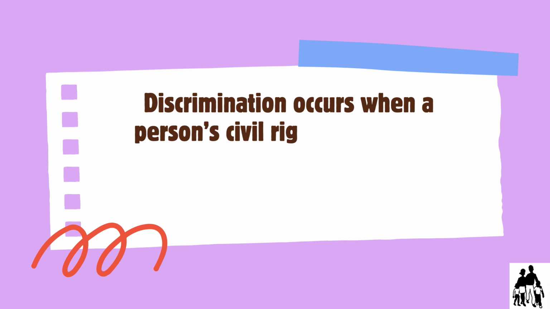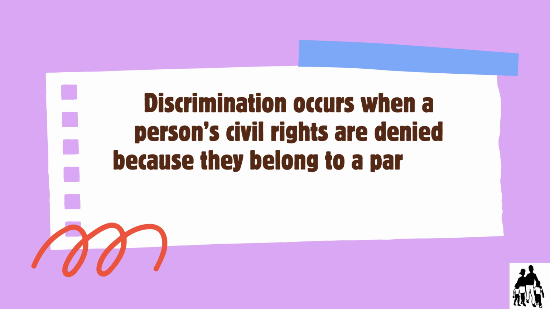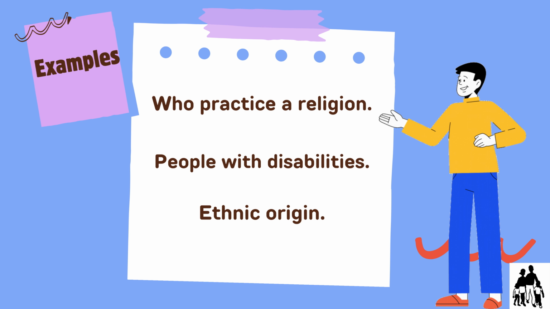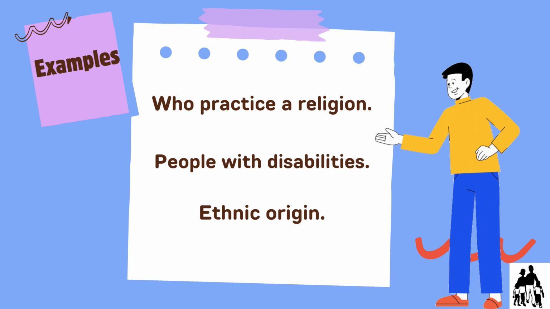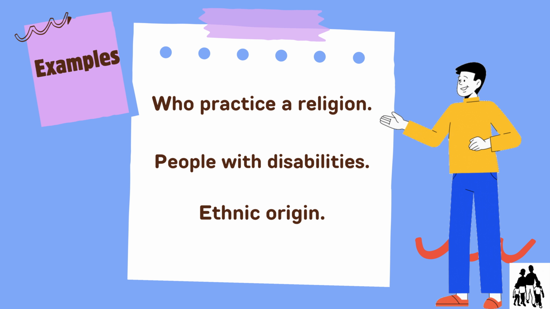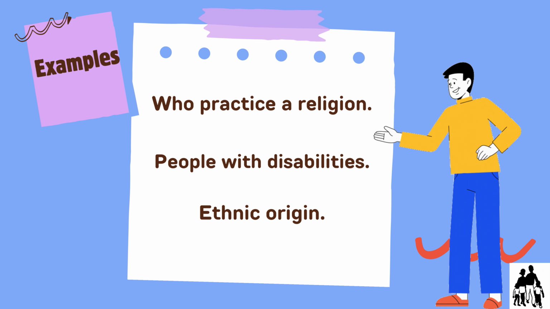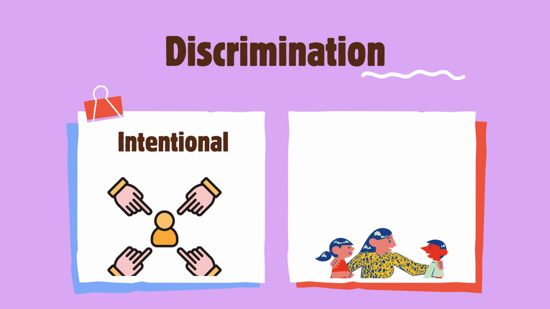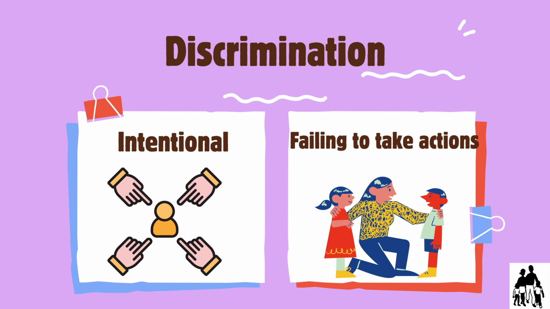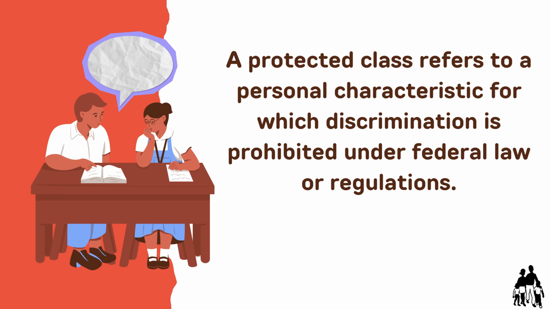Discrimination occurs when a person's civil rights are denied because they belong to a particular group. Examples of groups include those who practice a religion, people with disabilities, and people of a specific ethnic origin. Discrimination may be intentional or the result of failing to take actions to prevent it. A protected class refers to a personal characteristic for which discrimination is prohibited under federal law or regulations.